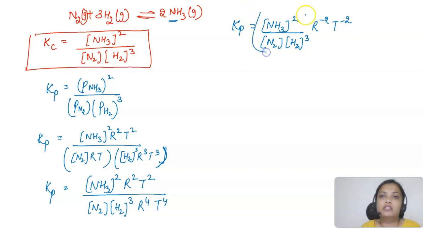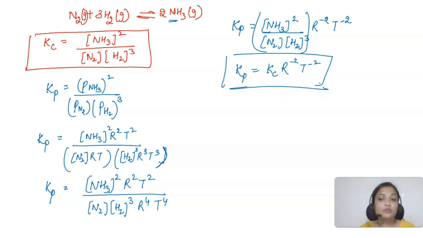So this much is your Kc. So you can say for this reaction Kp is equal to Kc into R to the power minus 2 T to the power minus 2. So that's what I wanted to explain to you, that in every reaction Kp won't be equal to Kc. That will depend on the type of reaction we have.